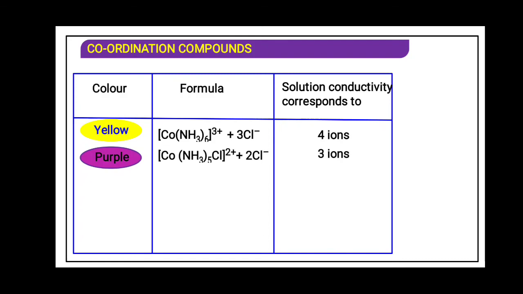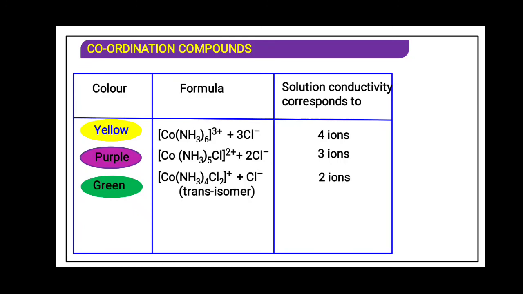Where two chloride ions are given out and one is the complex, so in all 3 ions, a purple color is given. The green color complex is given because of only 1 chloride ion, so in all 2 ions are present. Because of the change in the ligands, you can see the different colors: yellow, purple, green and violet.